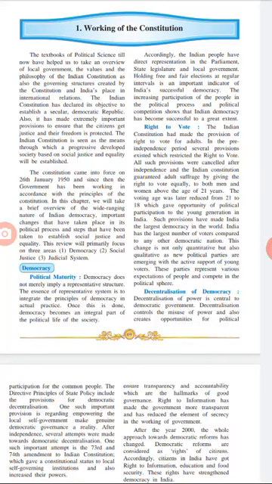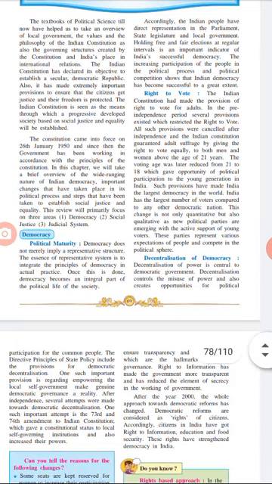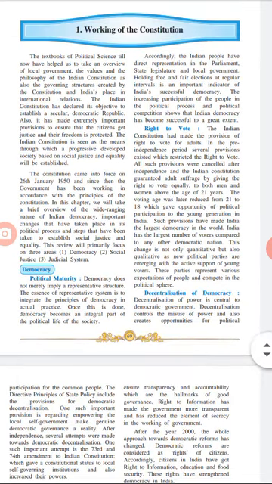Welcome to the first chapter of Political Science, Working of the Constitution. In this chapter, we are going to study different constitutions, and in this lesson, just a quick revision of the chapter. We'll see what we discussed in the earlier video of this lesson. So, let us understand quickly the revision of this chapter.